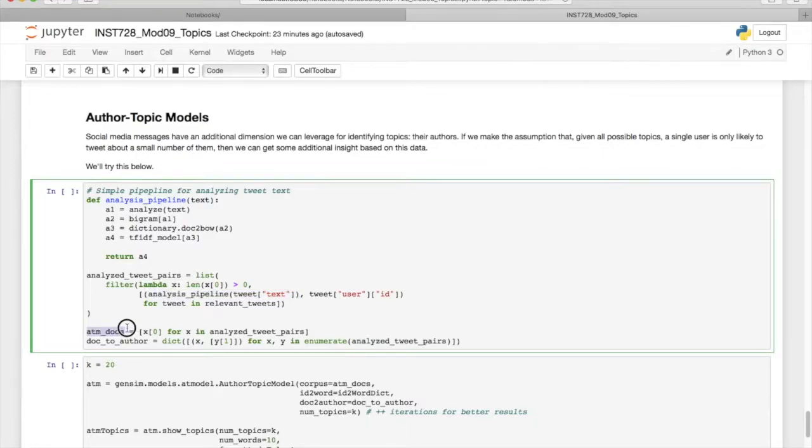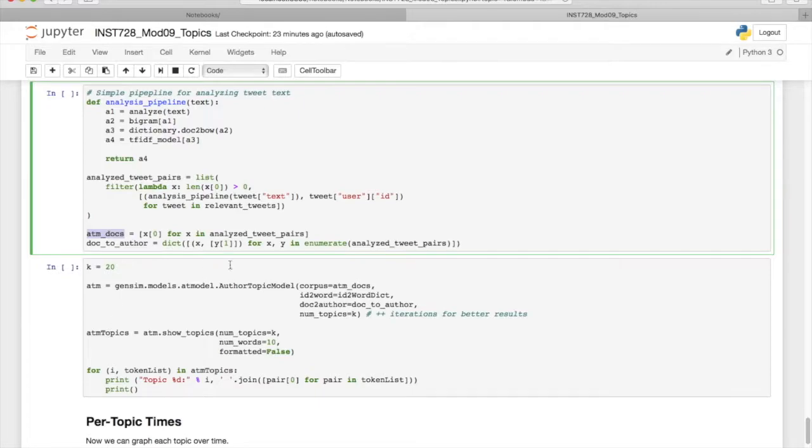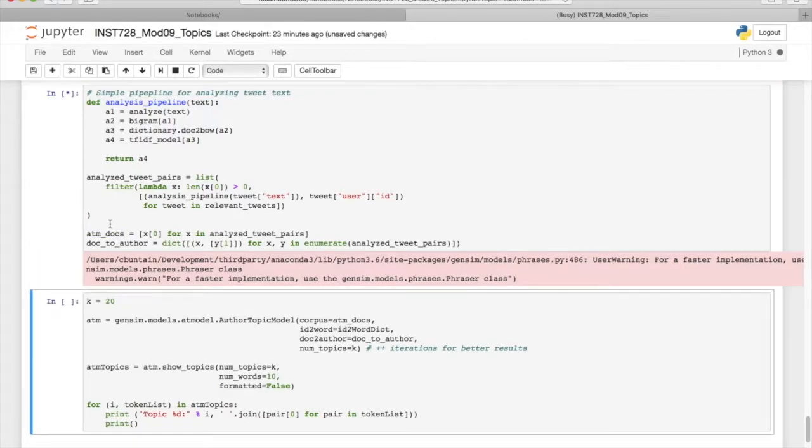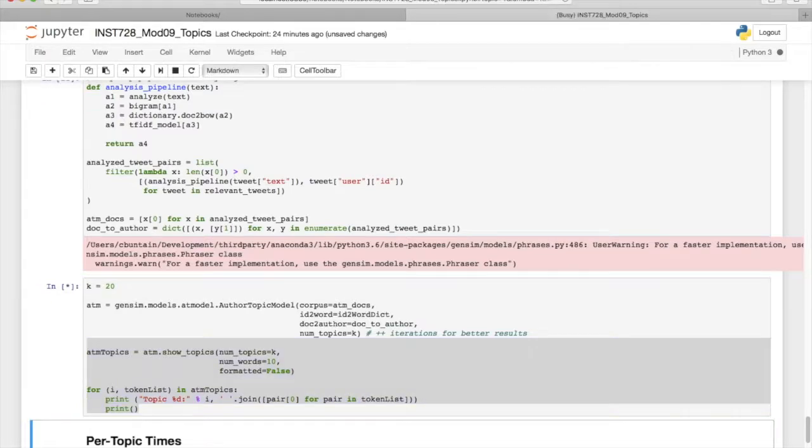Okay, so now we have ATM docs. These are all of the documents in our tweet list that have at least one token after our pre-processing. And this doc to author is a dictionary that maps all of our user IDs to these documents. So once we run this, we'll have these two maps that we can then pass to the author topic model. So we have the corpus. These are all of our pre-processed tweets. We have the same ID to word dictionary that we had before, but now we also have a new dictionary for doc to author. So this maps the documents to the author IDs, and then we have the number of topics K. And then the rest of this follows what we've seen before, where we'll print out the top 20 topics and the top 10 words per topic.